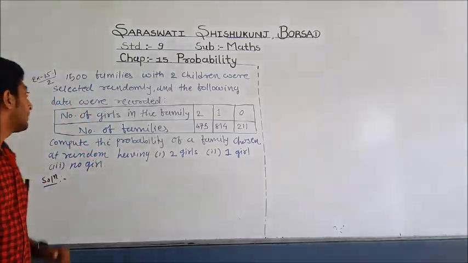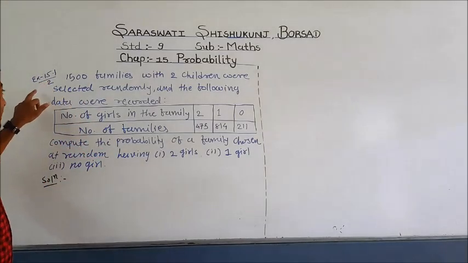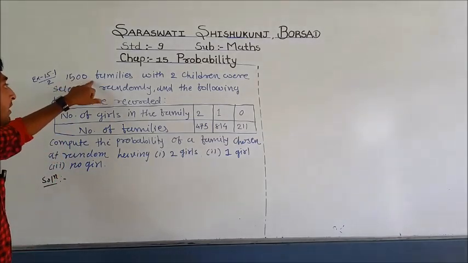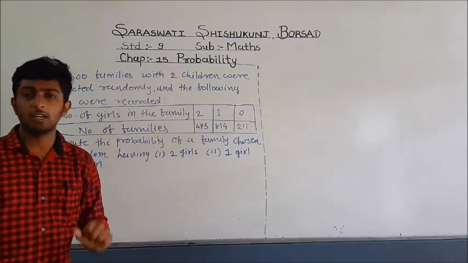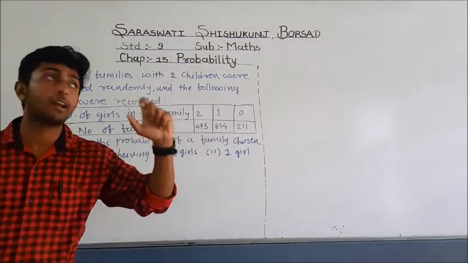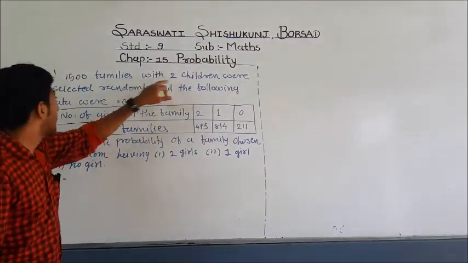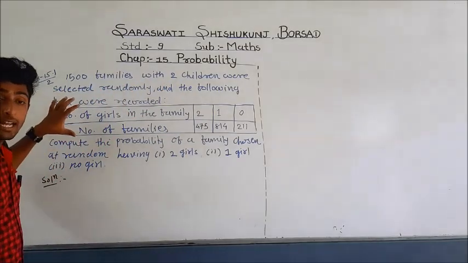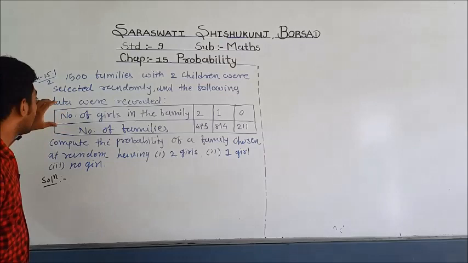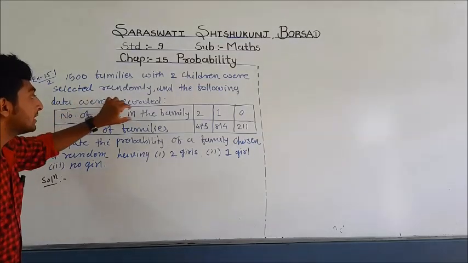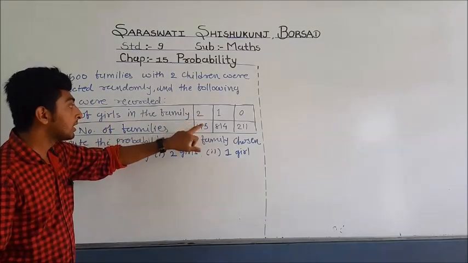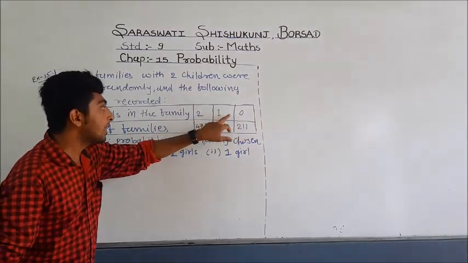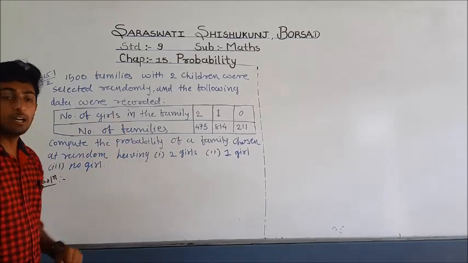Let us take exercise number 15.1, example number 2. In this sum, it is given that 1500 families with 2 children were selected randomly. The data is given in tabular form. The data is the number of girls in the family: both are girls, 1 girl and no girls. That means 2, 1 and 0 are the number of girls in the family.